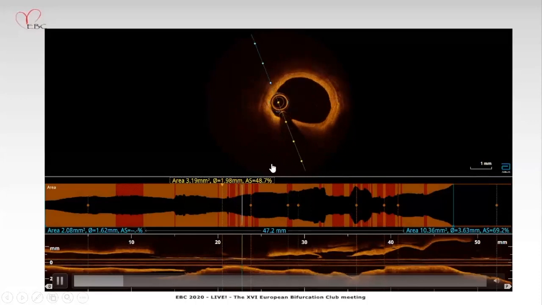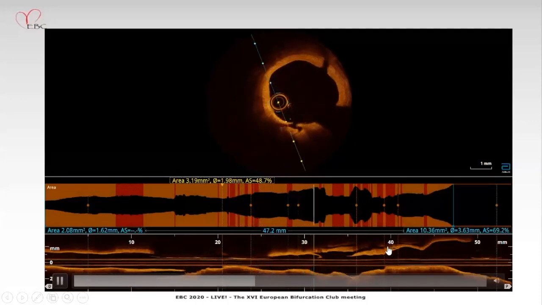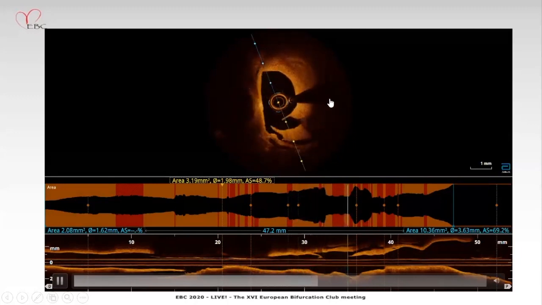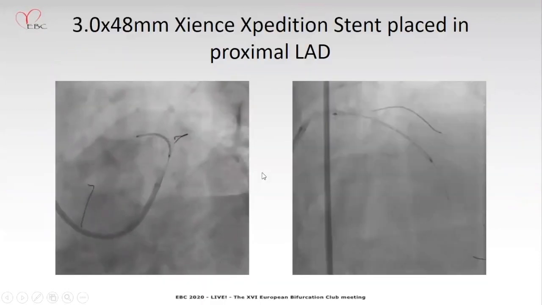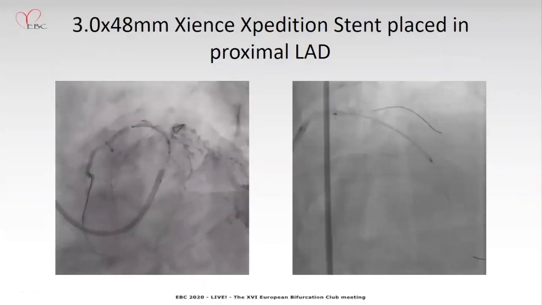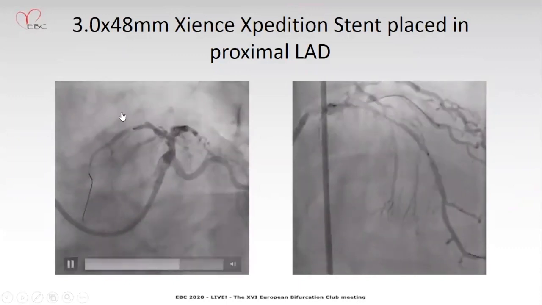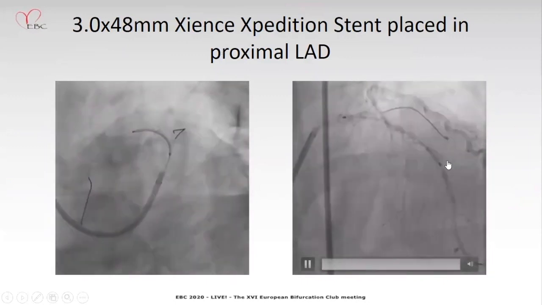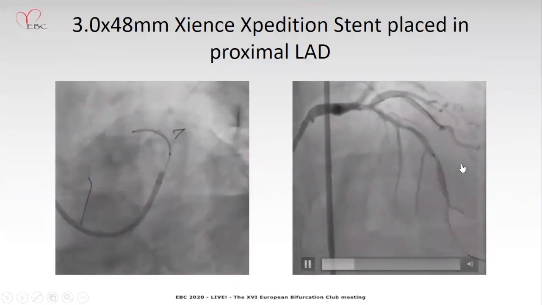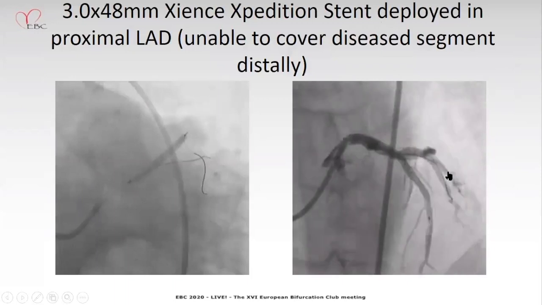Post-scoring OCT image showed dissections and cuts, multiple, even in the longitudinal section also showing cuts and dissection. You can see the analysis; the diameter we have chosen based upon the angiographic guidance, because we have taken OCT from the middle of the plaque. So a 3 into 48 mm Xience Expedition was placed. See, we are landing in the plaque. It has to be covered because this is a lipid-rich plaque. If you don't stent this one, it may lead to future edge restenosis.